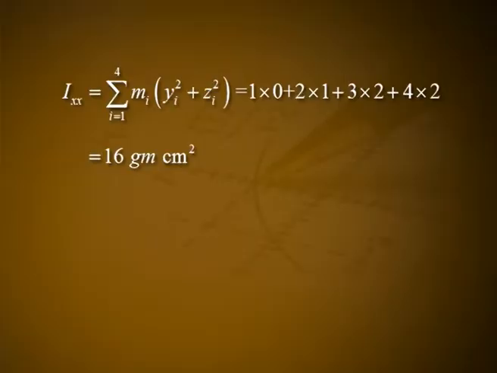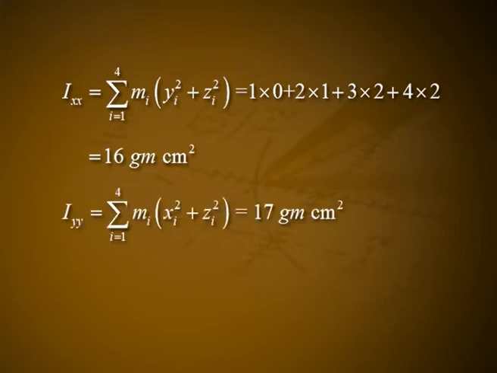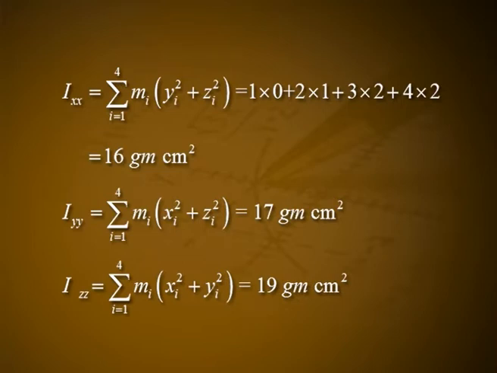Answer. Ixx is equal to summation i varies from 1 to 4 mi into (yi square plus zi square), which is equal to 1 into 0 plus 2 into 1 plus 3 into 2 plus 4 into 2, which is equal to 16 gram centimeter square. Iyy is equal to summation i varies from 1 to 4 mi into (xi square plus zi square), which is equal to 17 gram centimeter square. Izz is equal to summation i varies from 1 to 4 mi into (xi square plus yi square), which is equal to 19 gram centimeter square.